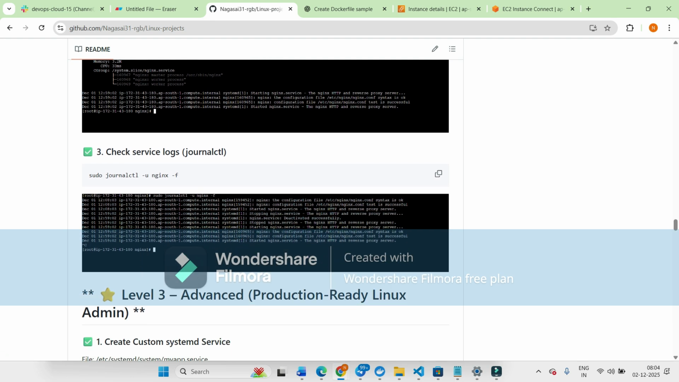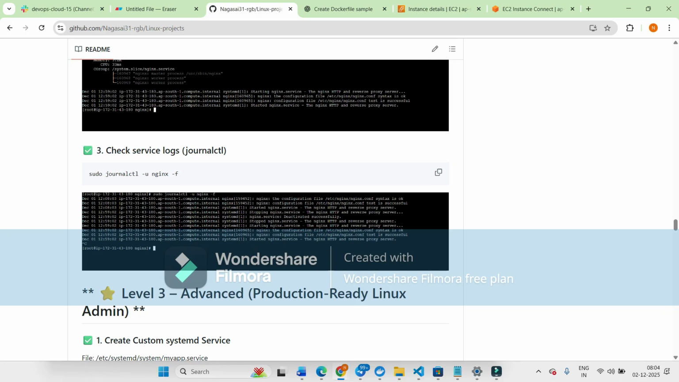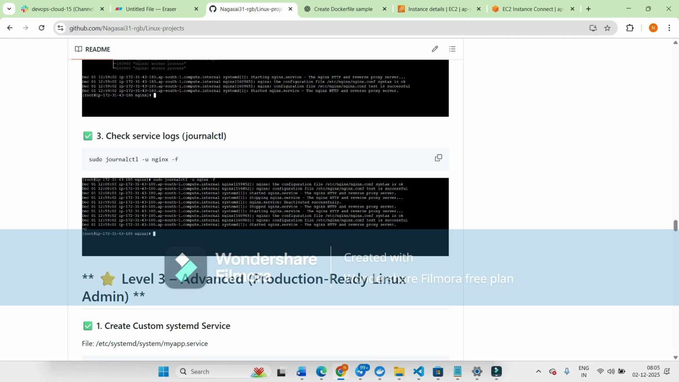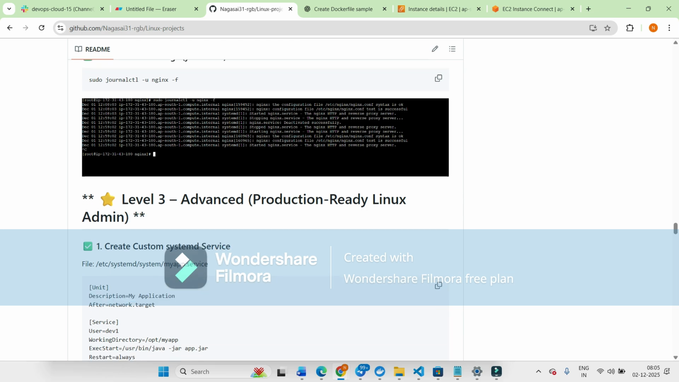And then how to check the service logs. For that, we can use the journalctl command, sudo journalctl. Journalctl is used for reviewing the Nginx logs in real time. If you restart Nginx and want to see what happens on the server, we can use the journalctl command.